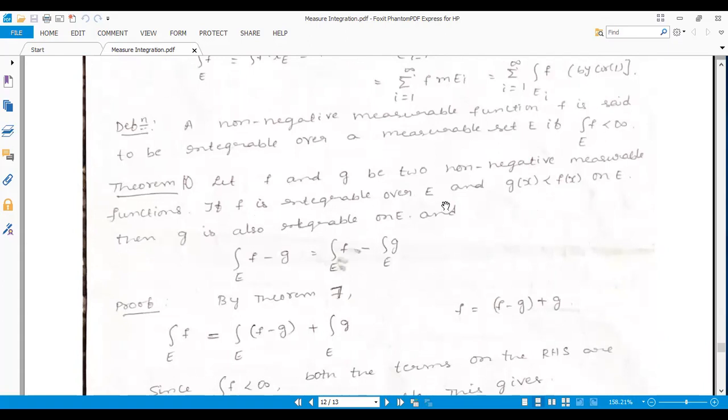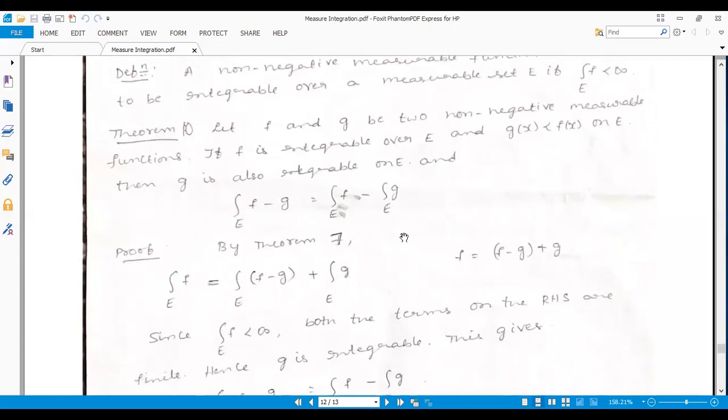If f is integrable over E, one of them is given as integrable over E, and there is a condition given, g of x is less than f of x on E. Then g is also integrable on E, and the integral of f minus g over E is equal to the integral of f over E minus the integral of g over E.